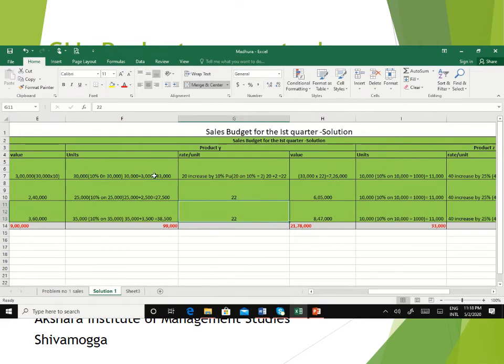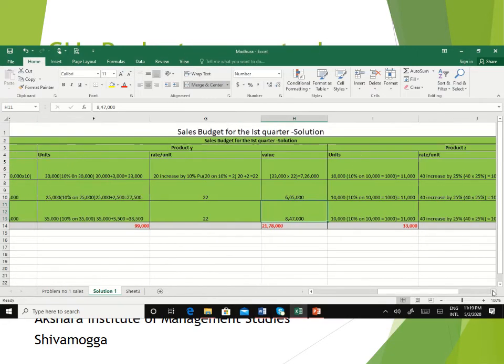And similarly, the number of units multiplied by rate per unit, that is selling price per unit, the value comes to 7,26,000 for the month of January of product Y. And now here 27,500 units of product Y multiplied by 22 rupees, the value comes to 6,05,000. 38,500 of product Y for the month of March and 22 rupees per unit, the value comes to 8,47,000.